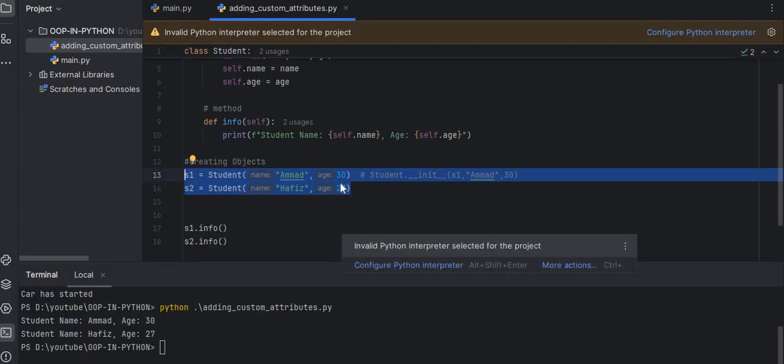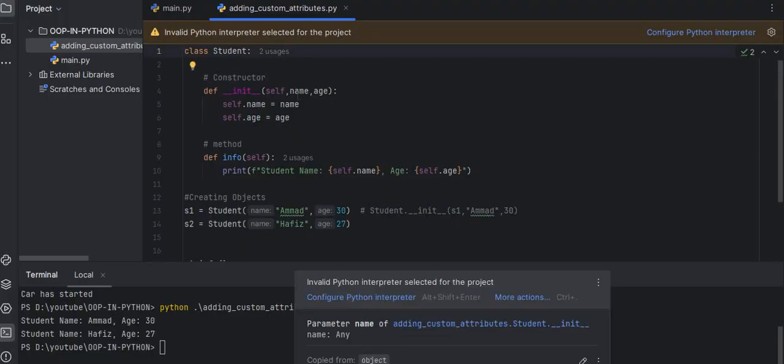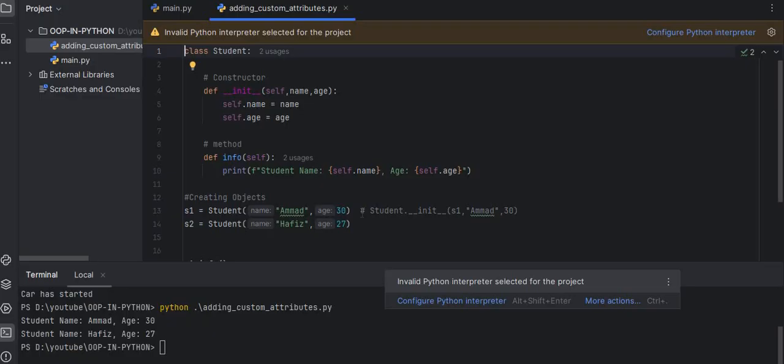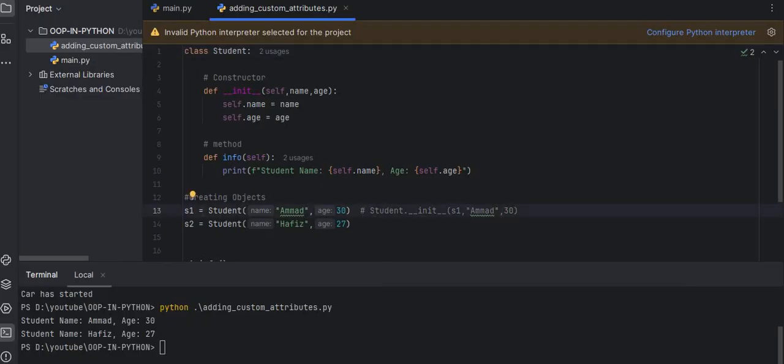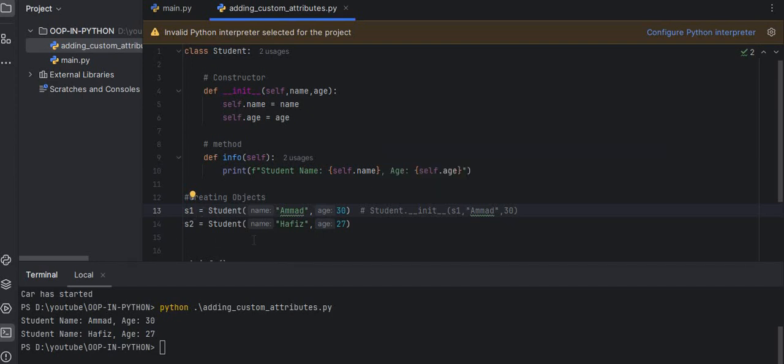Behind the scenes, Python creates a new empty object, like an empty student card, and runs __init__ to fill in the details, the name and age, and then stores the complete object inside s1. So s1 is a student whose name is Ahmad and age 30, and s2 is a student whose name is Hafiz and age is 27.